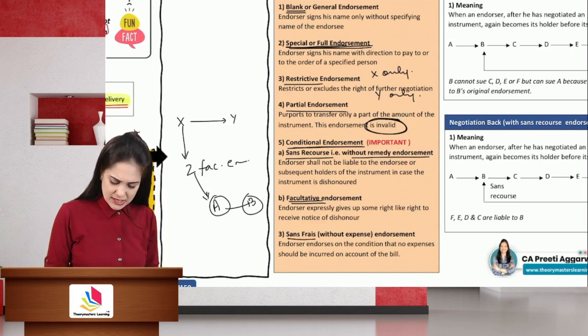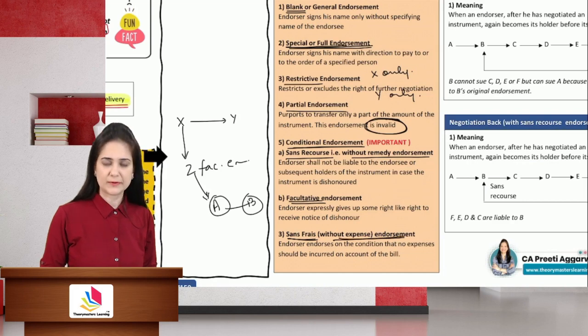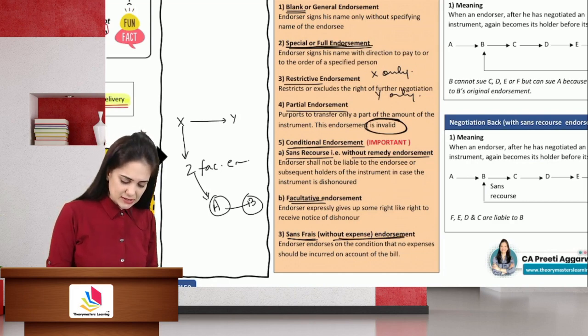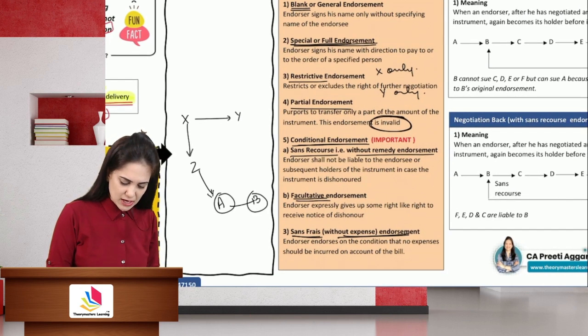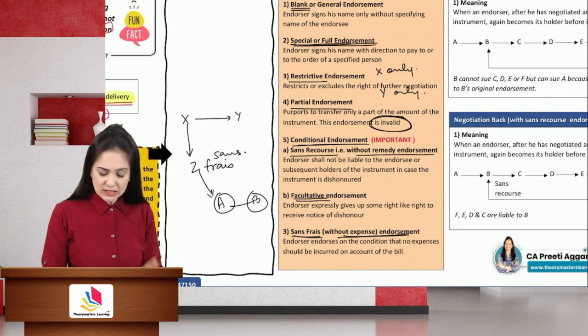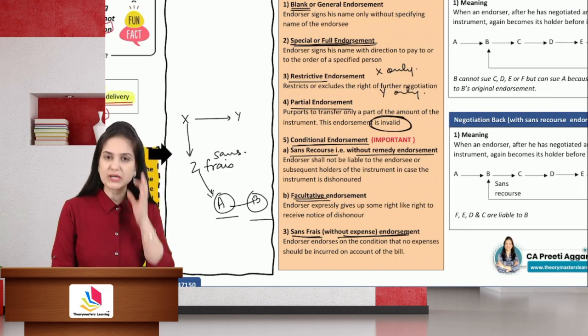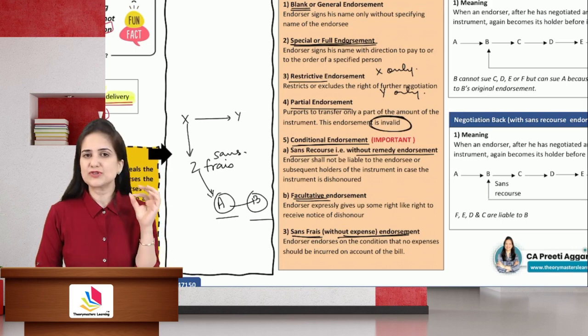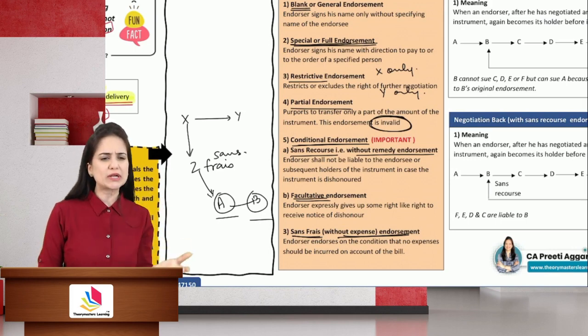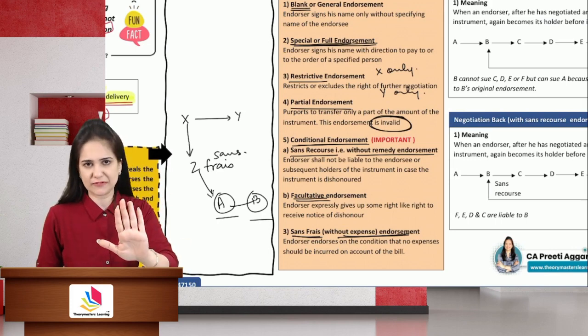Sans phrase, that is without expense endorsement. Here, X drew a bill on Y, endorsed it to Z, Z endorsed sans phrase. It means that he is giving an indication to the other parties that see, if the instrument is dishonored, you need to get it noted, protested, and nothing comes for free.